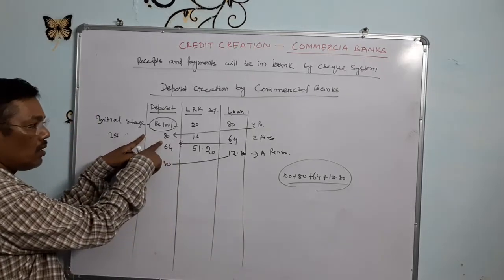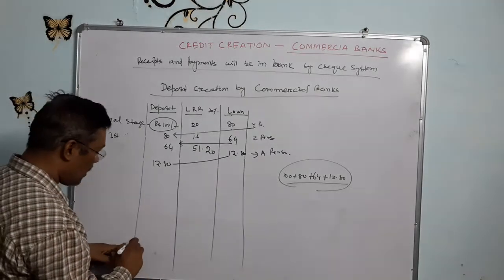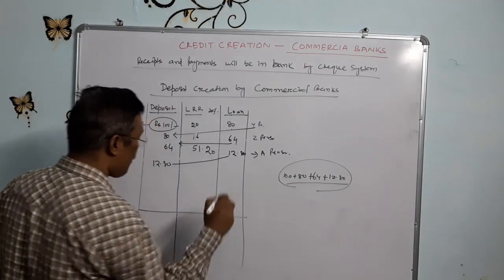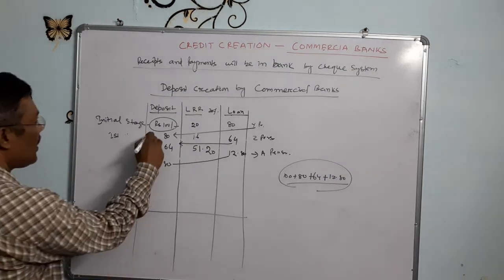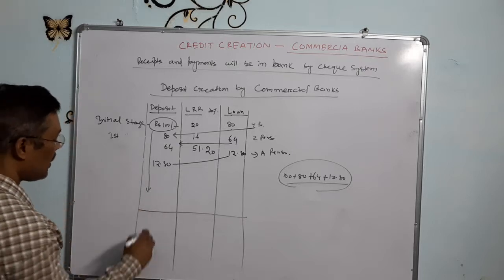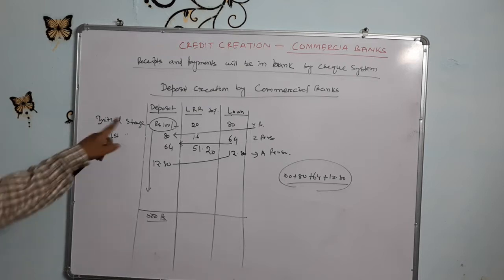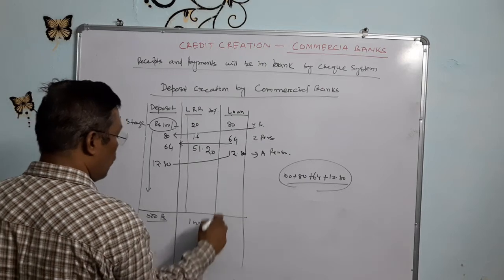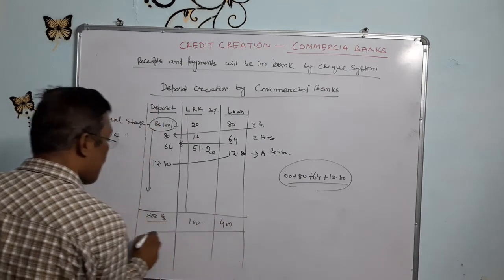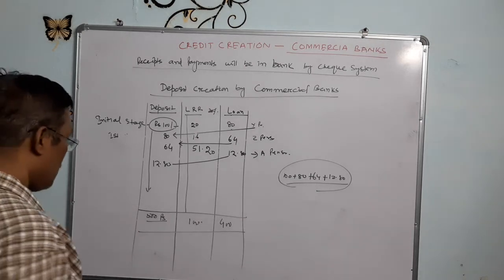So accordingly, it is your homework to calculate it up to the 10th round. If we calculate, then what you will get is that the total deposit in the bank will be 500 rupees. And that 100 rupees which is the LRR will stay in the bank. This is that 100 rupees. And the loan to be given is 400 rupees. So that much is our calculation.